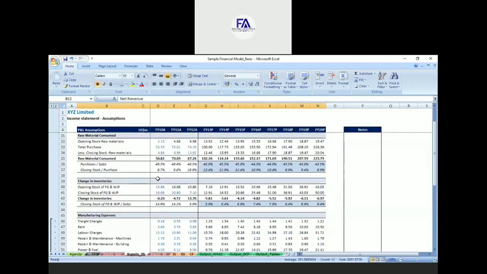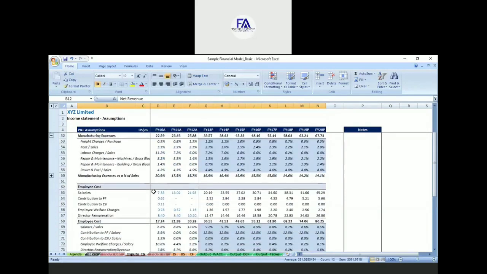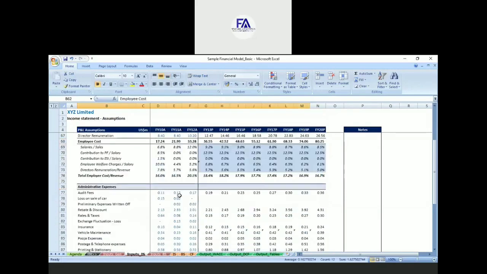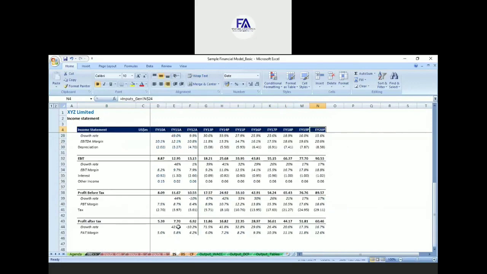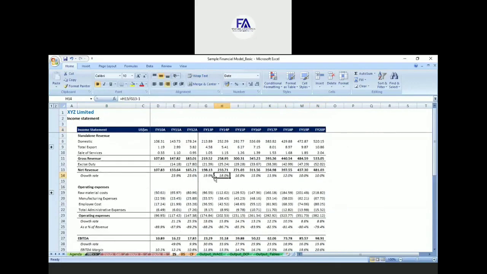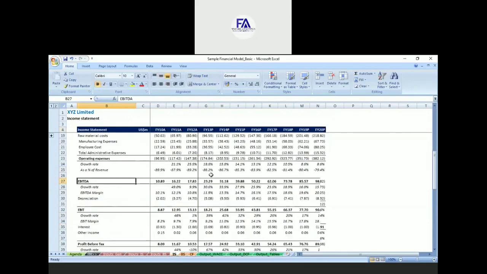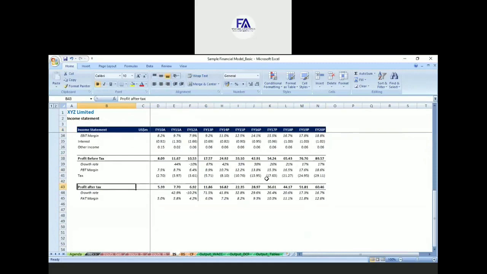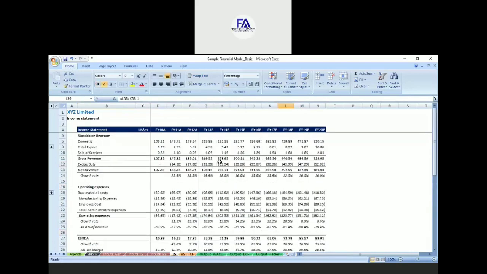Similarly, all the margins and major costs should be highlighted. In this concise processing income statement, see net revenue, operating expenses, EBITDA margin, EBITDA, EBIT, and profit after tax. These are all highlighted with this borderline. So you should always highlight your key financial metrics or key KPIs in each and every model.